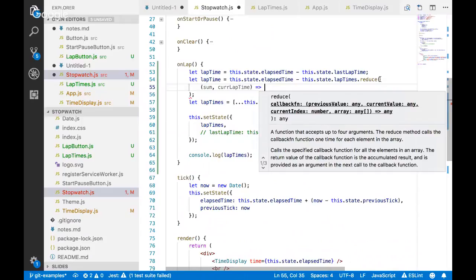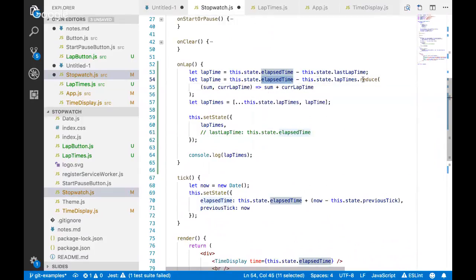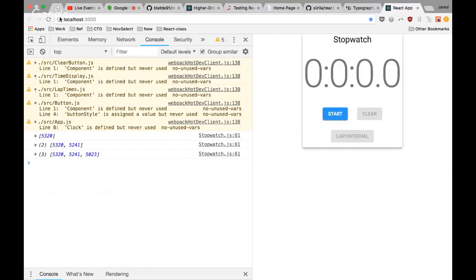And what I want to do is return the sum plus the current lap time. So basically what I'm doing is I'm just summing up all of my lap times that I've got. And I'm taking whatever my elapsed time is and subtracting out the sum of all of these different lap times added up. Let me double check on reduce over here too.